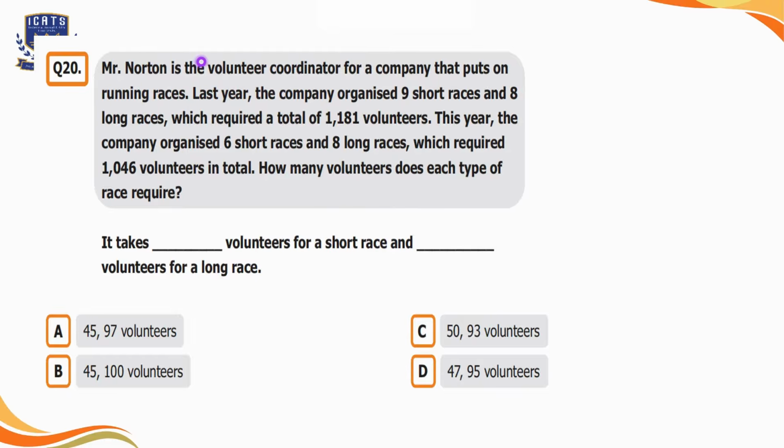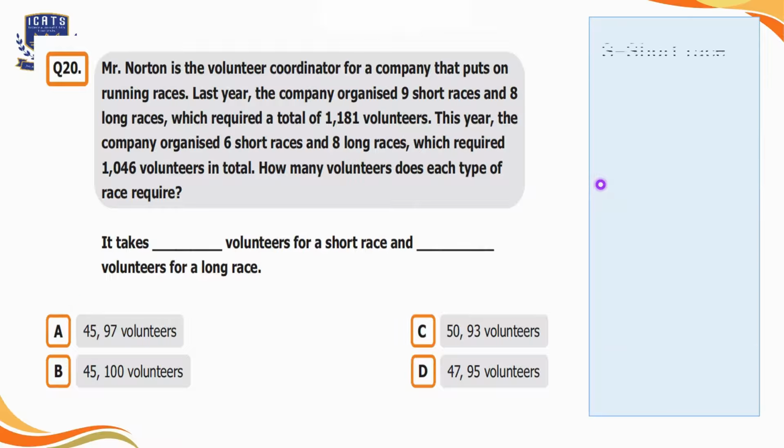Question number 20. Mr. Norton is a volunteer coordinator for a company that puts on running races. Last year, the company organized 9 short races and 8 long races, which required a total of 1,181 volunteers. This year, the company organized 6 short races and 8 long races, which required 1,046 volunteers in total. How many volunteers does each type of race require? It takes dash volunteers for a short race and dash volunteers for a long race. So 4 options are given to us.